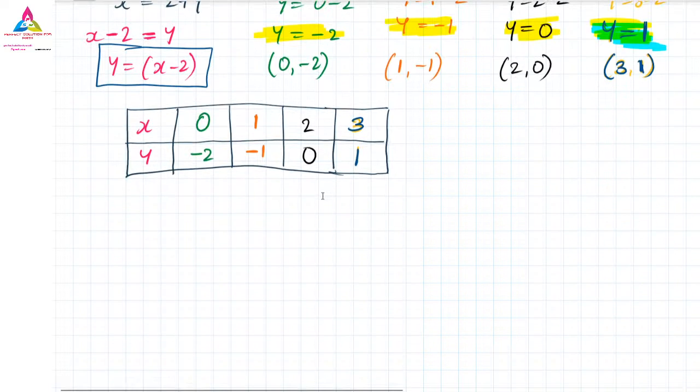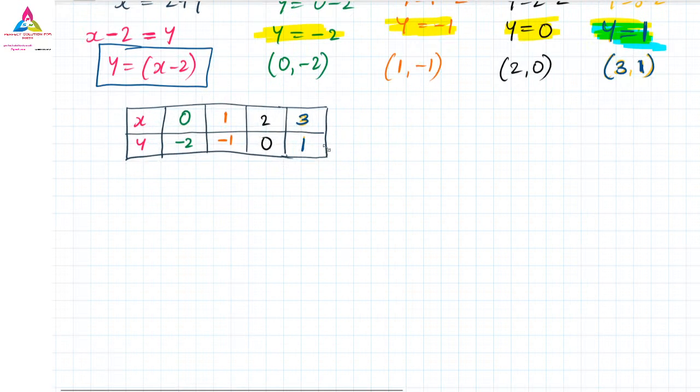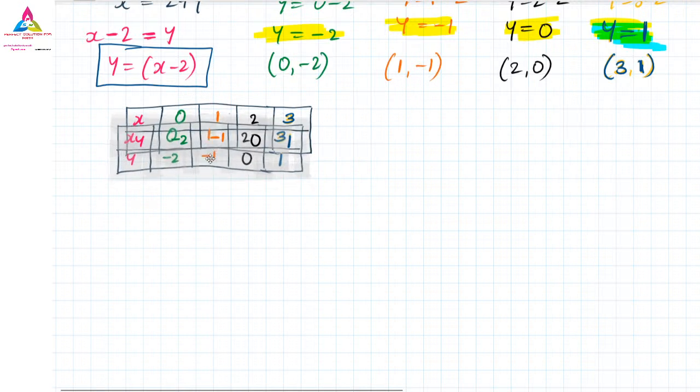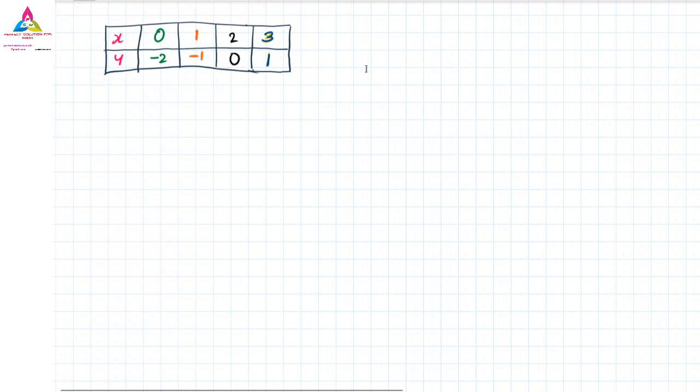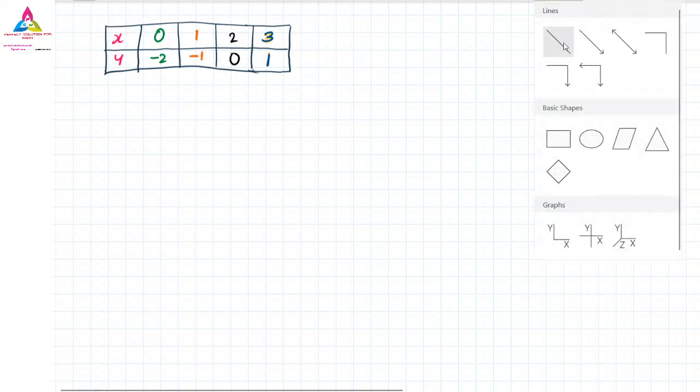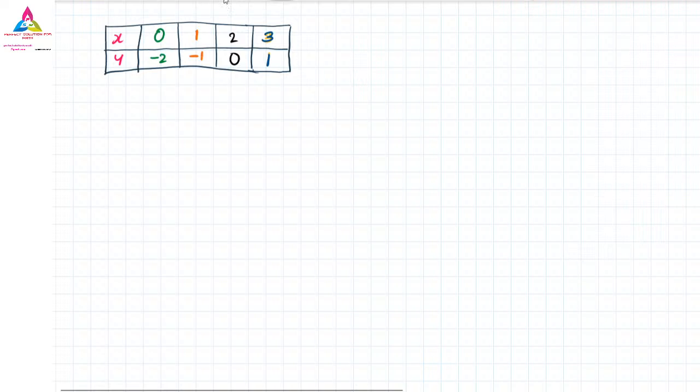Now we have to draw the graph. To draw the graph, take this table. This table is very important, remember. I have done a little bit smaller inside the table, and I will take a little bit up. I think all of you have taken everything. Now we have to draw the graph. So draw the lines. Now all of you draw the lines of the graph.